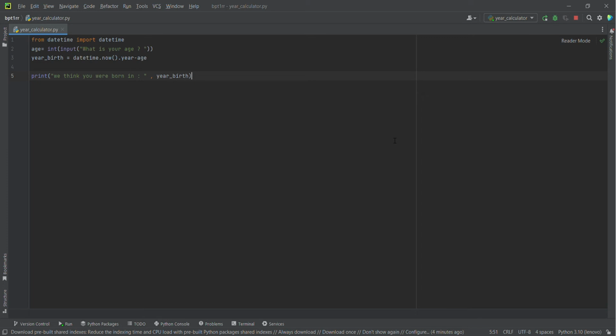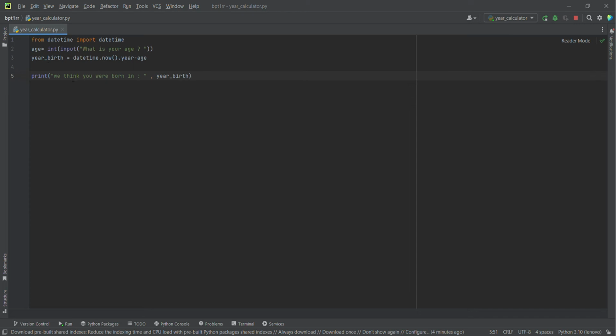Here, this is a Python file where the user gives his age and the Python will find the user's birth year. And this Python project uses the library date and time. In the first statement, we import the date and time, and the second statement, age, which is a variable, takes the input of the user, which is his age, as an integer.